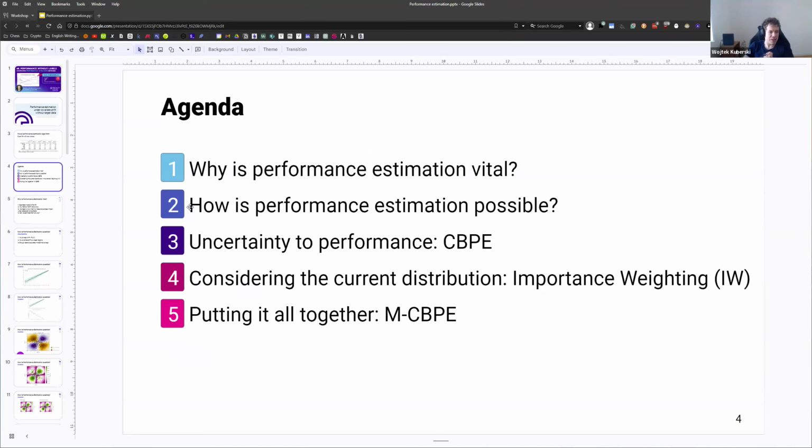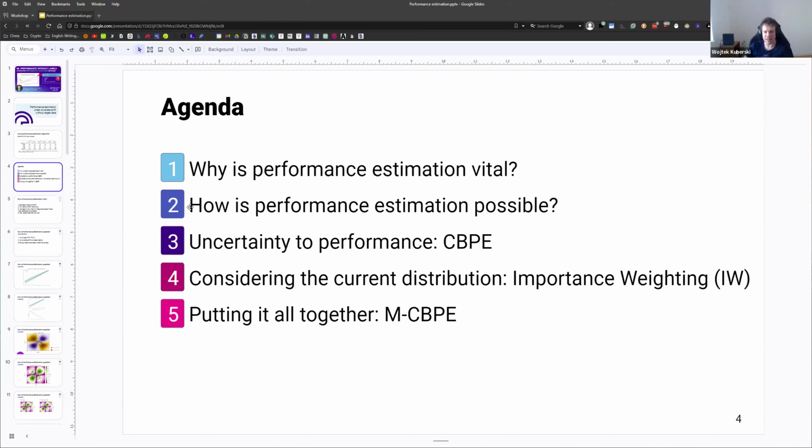So this is the agenda. I already covered it, so just step by step: why is performance estimation vital? Why do we even need to do it, or should we do it? How is it possible? Because you would normally just take all the information to make your point prediction, your classification. Turns out it's not that simple. Then we're going to talk about how we can come up with some kind of uncertainty measure and then map it to our metrics, to our performance, such as the F1 score, etc.